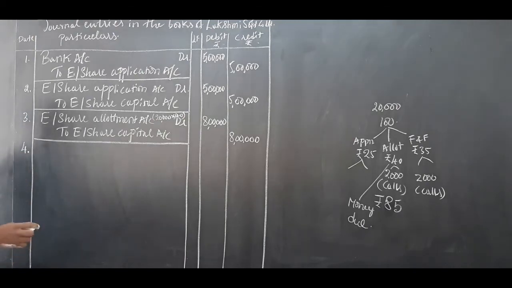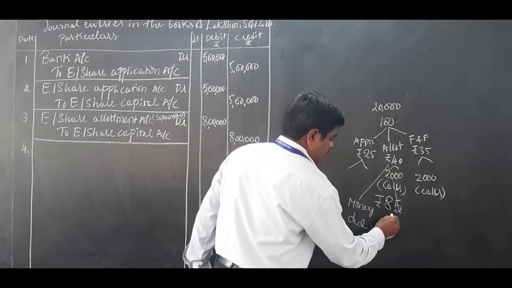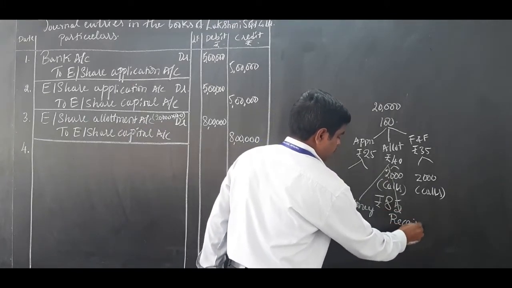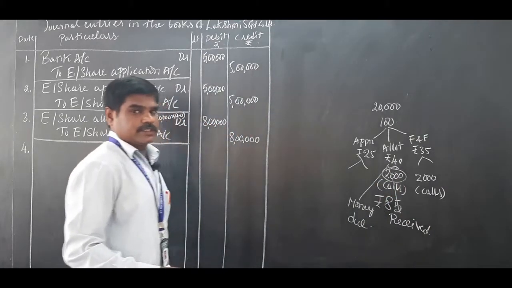Next, number 4, that is allotment money received. But be careful, 2,000 shares' money is not received.